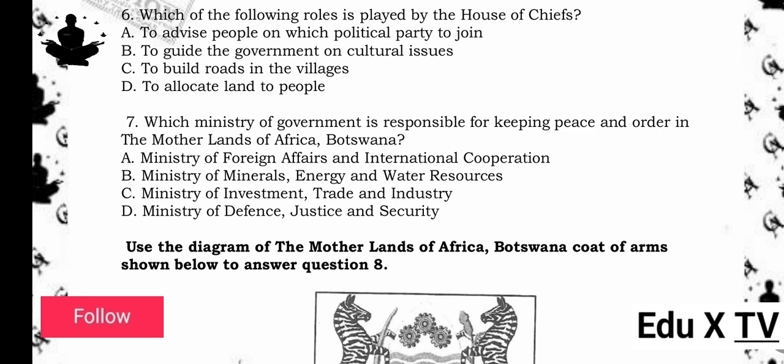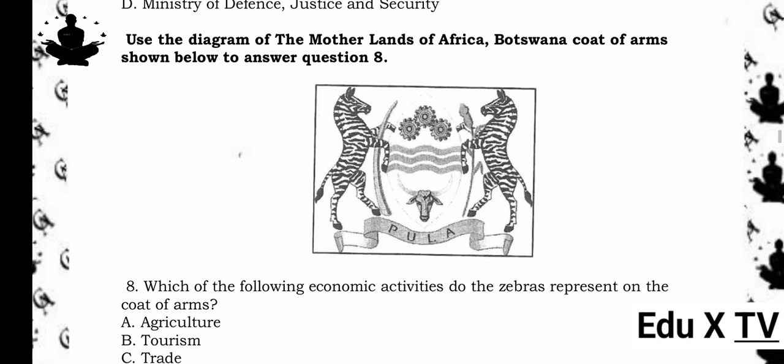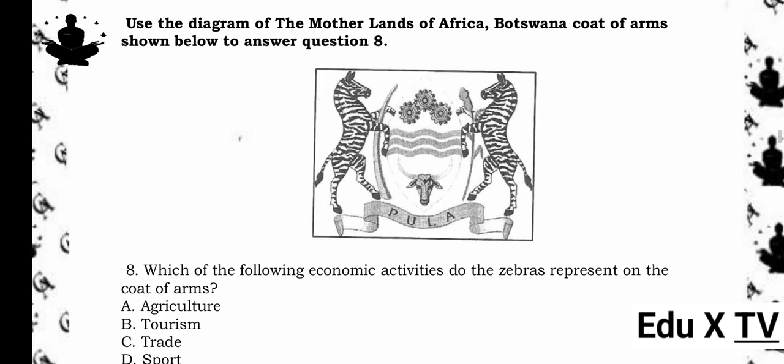7. Which ministry of government is responsible for keeping peace and order in the motherlands of Africa, Botswana? A. Ministry of Foreign Affairs and International Cooperation. B. Ministry of Minerals, Energy and Water Resources. C. Ministry of Investment, Trade and Industry. D. Ministry of Defense, Justice and Security. The answer is D. Reason being, this ministry is responsible for maintaining peace, order, and internal security in Botswana.